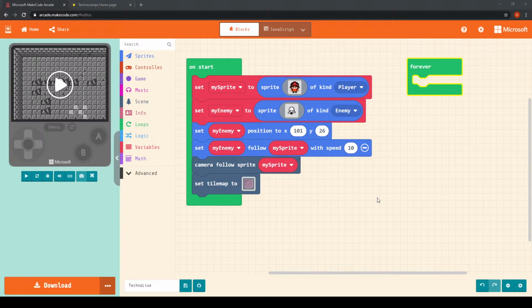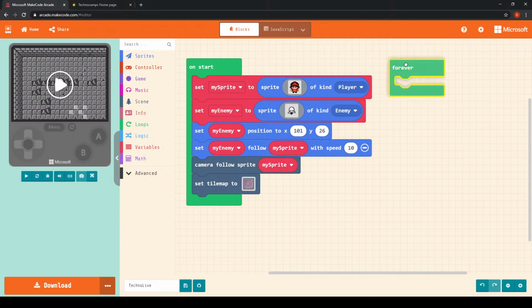It keeps running code forever and ever and ever, over and over again, until essentially we stop the program from running. So this forever loop is going to be used in conjunction with allowing our playable character to move around the map.